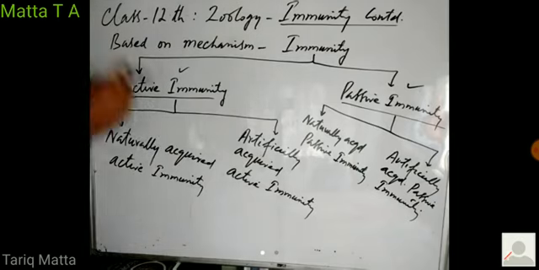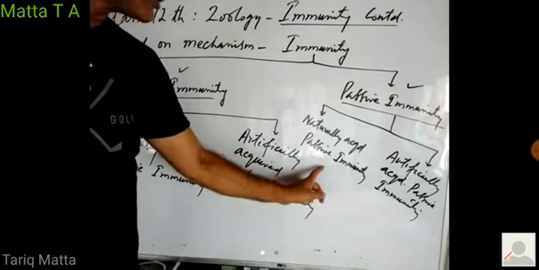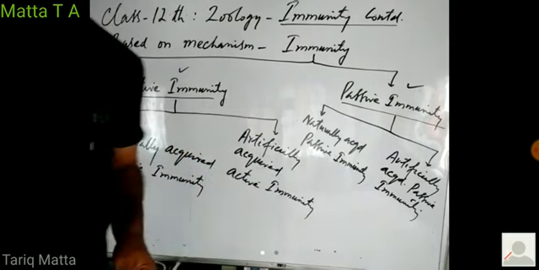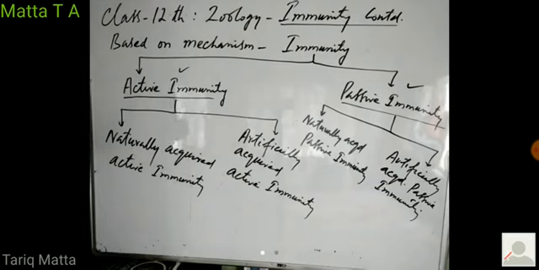So active immunity is of two types. Naturally acquired active immunity, artificially acquired active immunity. Passive immunity is of two types. Naturally acquired passive immunity, artificially acquired passive immunity. So what is naturally acquired active immunity?